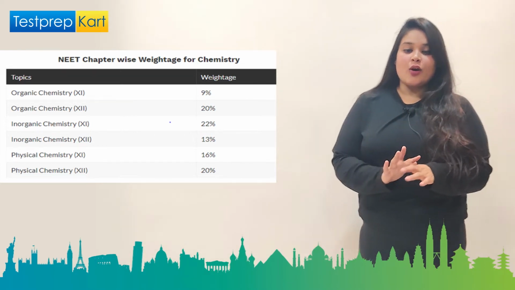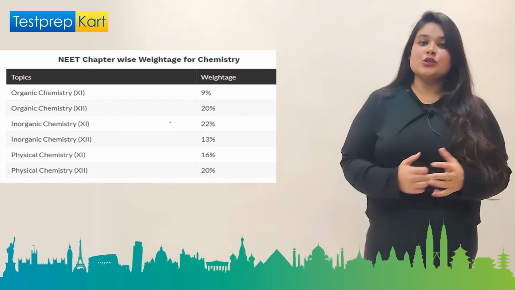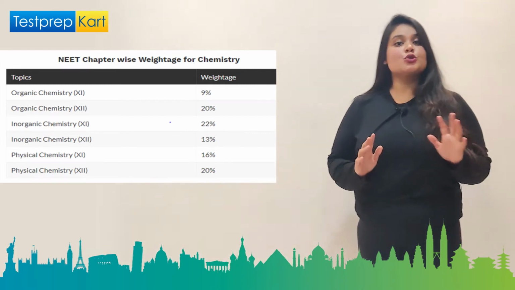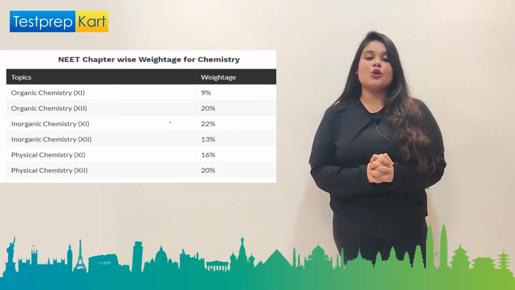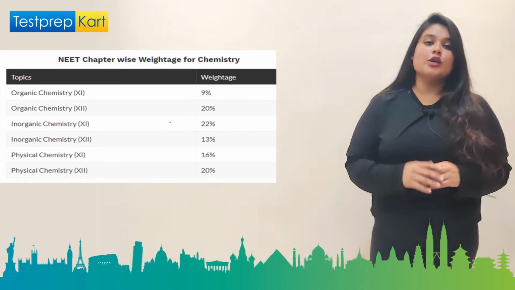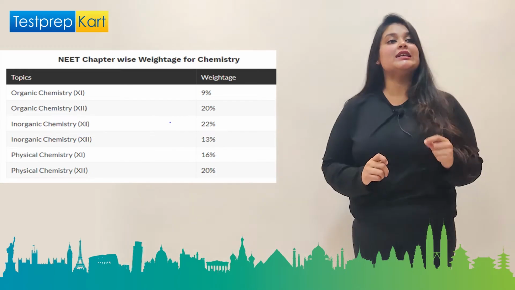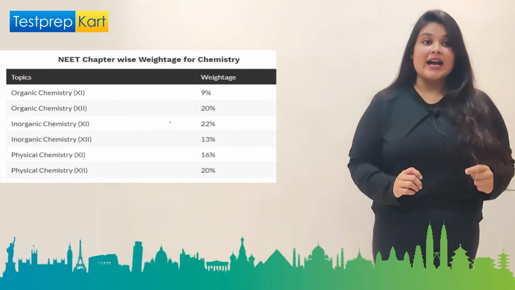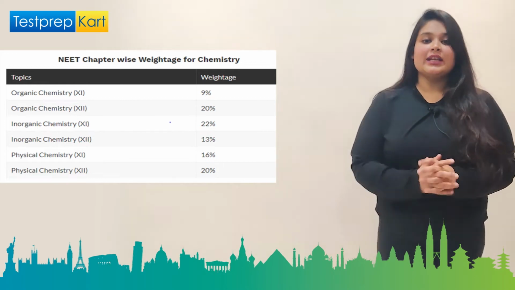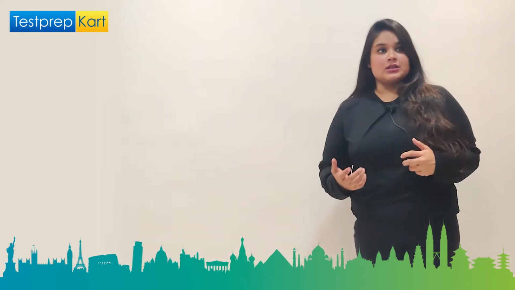Physical chemistry of class 11th holds a weightage of 16% and physical chemistry of class 12th holds a weightage of 20%, which is a huge number. So in total, physical chemistry holds 36%, which means that more weightage is held by physical chemistry. Now, what are the do or die chapters of NEET?